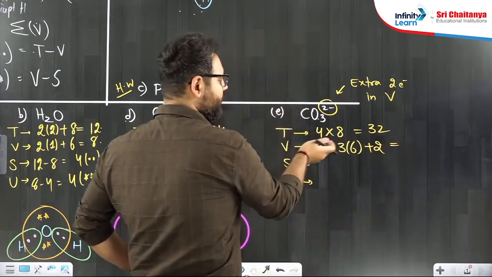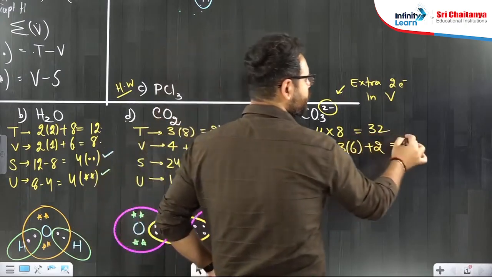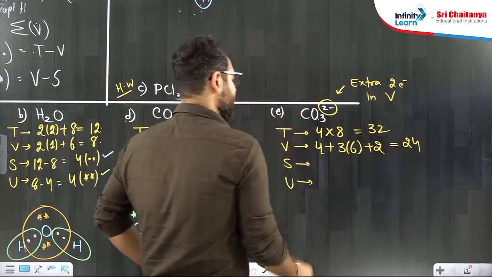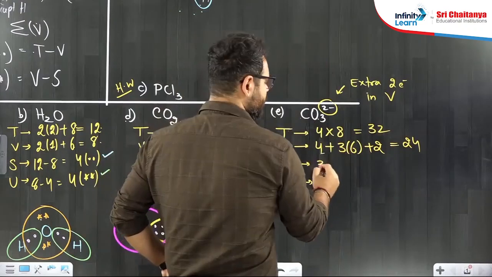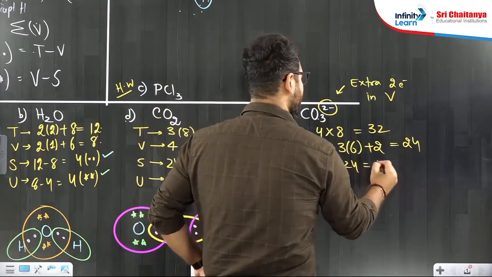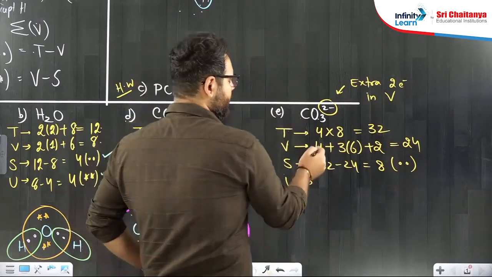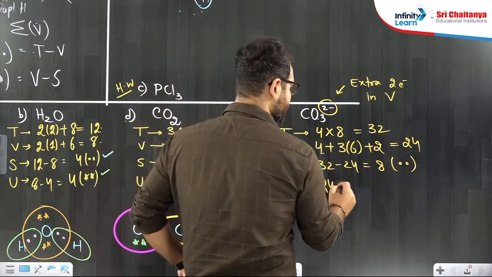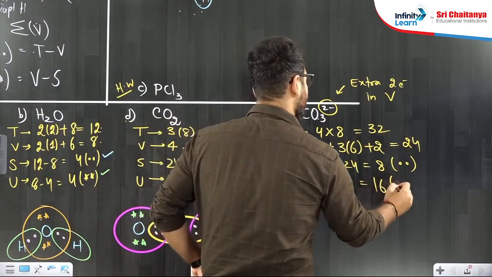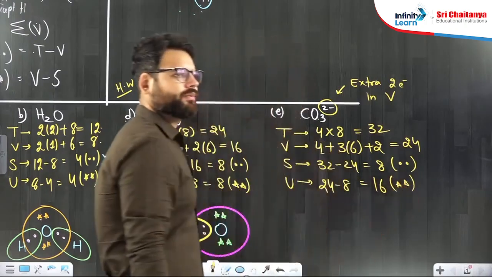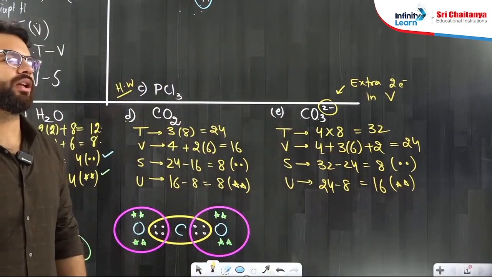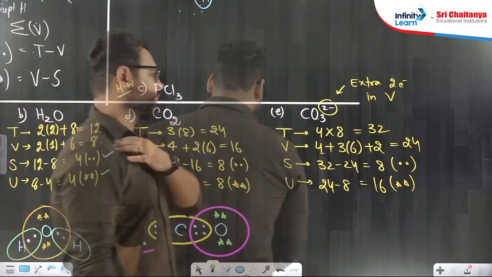When you sum them, 4 plus 18, 22, 22 plus 2, 24. S means T minus V, as I told, 32 minus 24, which is 8 electrons are going into sharing. V minus S, 24 minus 8, 16 are going to be present as lone pairs, or unshared electrons. 8 and 16.